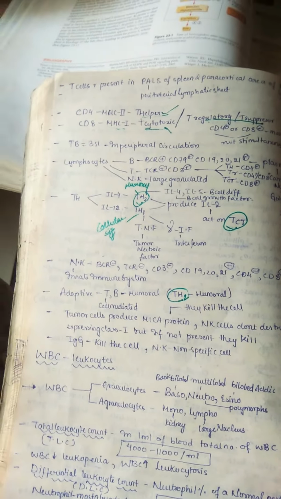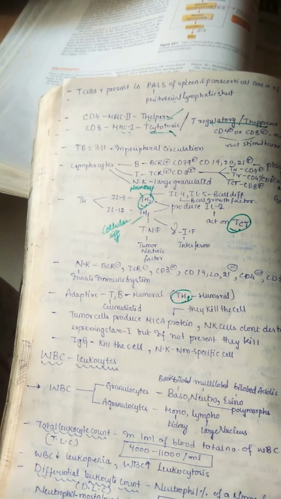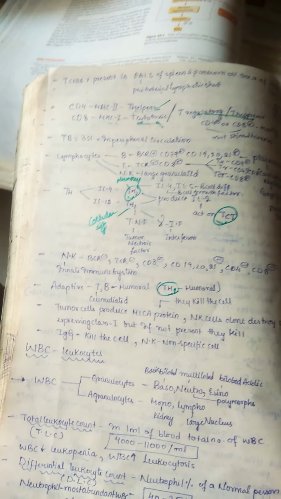So these are some of the important points related with our T cells and its lymphopoiesis and T cell maturation. So this is all about T cells. Next we'll start the WBC, or white blood cells, in detail.